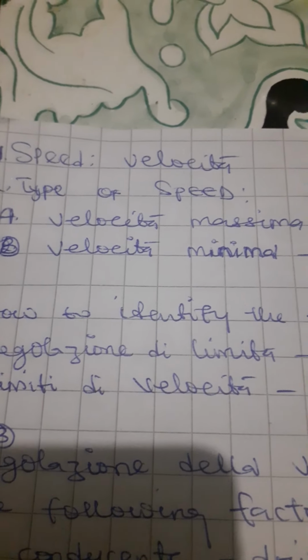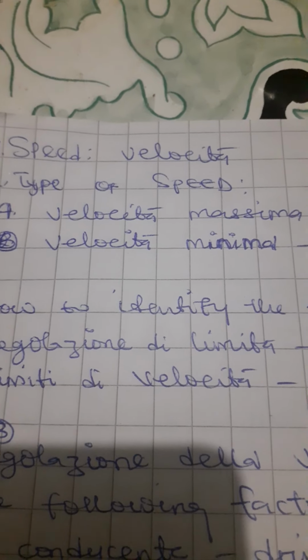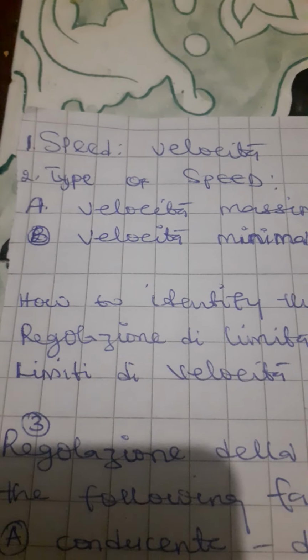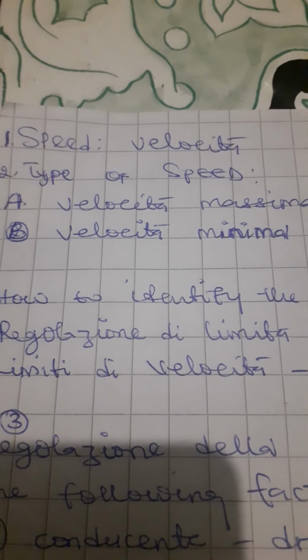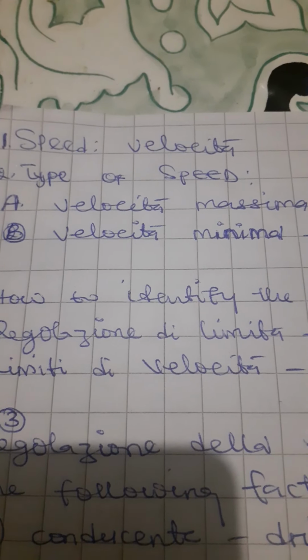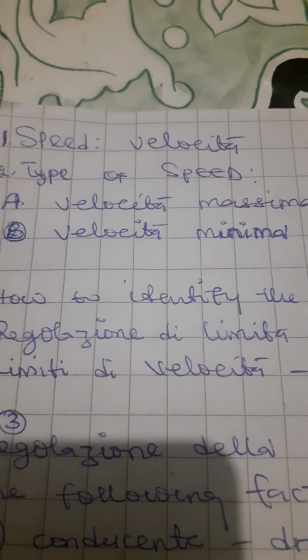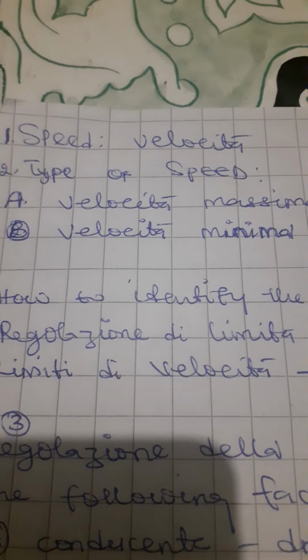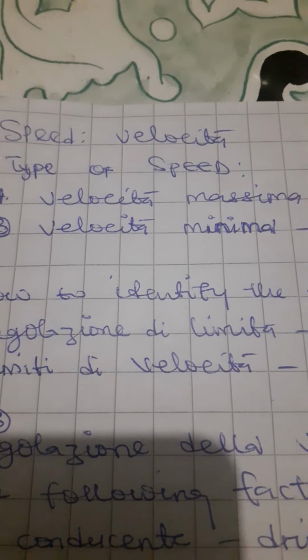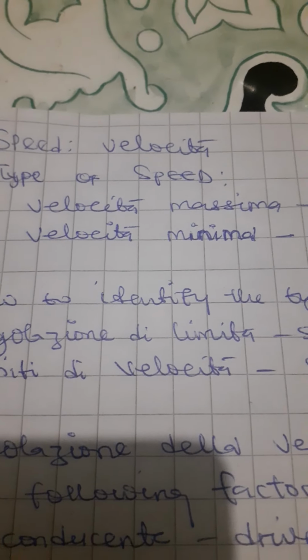Now, how do we differentiate the maximum speed from the minimum speed? The segnale di divieto is a sign that is used to indicate the maximum speed, while segnale di obbligo is a road sign that is used to indicate the minimum speed.